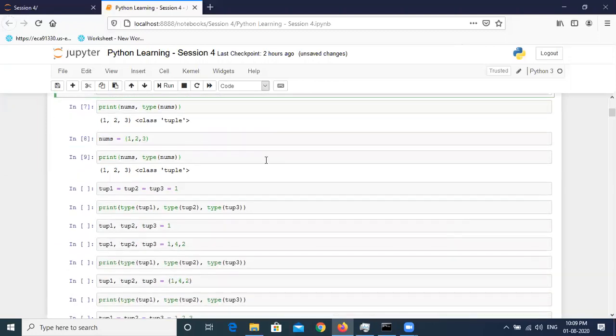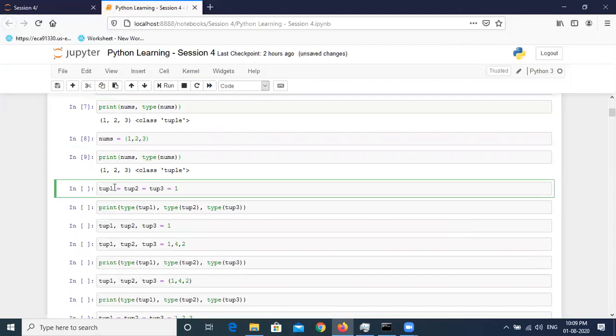Okay, next, if I want to define tube 1, tube 2 and tube 3 is equal to 1, any guesses what would be the answer? Will it define three tuples, like tuple 1 and tuple 2, and assign value 1?